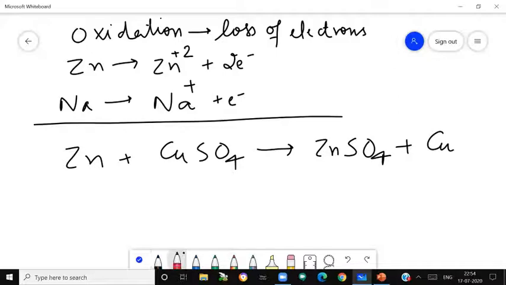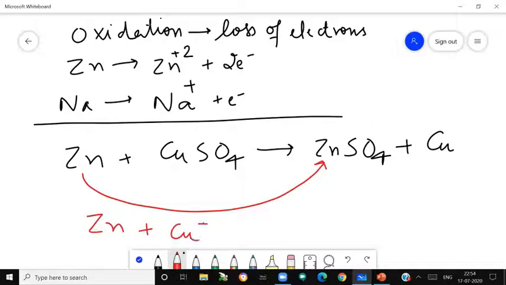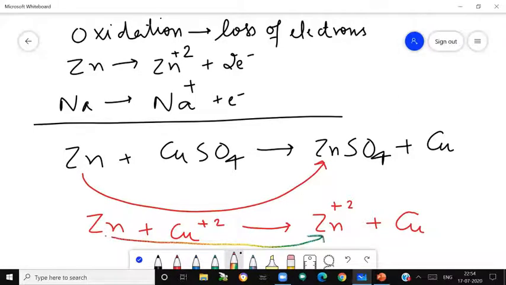Now what is happening in this reaction? Zinc is changing to zinc ions. Basically in zinc sulfate there will be zinc ions. So zinc is changing to zinc ions. Let me write it in another way. Actually, this is happening in this reaction if we see only the ions. Now see, zinc is changing to zinc ions. This means it's loss of electrons, which means oxidation is taking place.